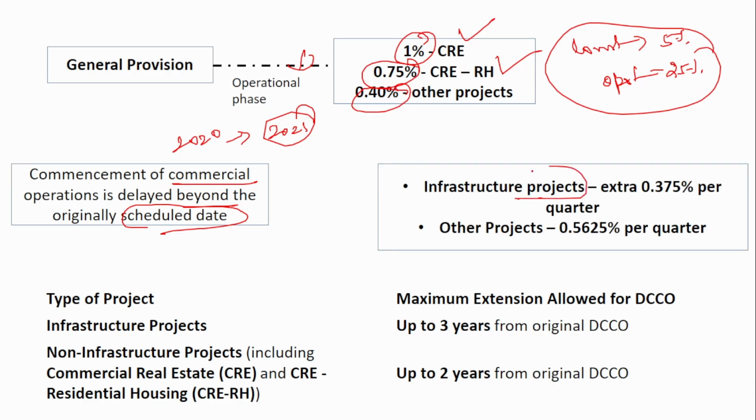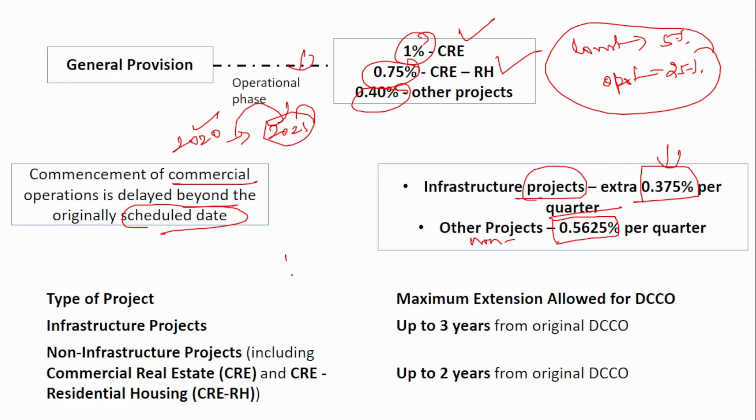So if it is an infrastructure project, it is an extra 0.375% per quarter. And in case of other, that is non-infrastructure projects, it is a little higher, that is 0.5625% per quarter. Remember this, it is very important. That is, you have promised the bank that you will start your operation by 2020, but this has been extended by 1 more year. So then per quarter, this is the extra provision. Apart from the already existing provision that we just discussed, this extra provision should also be made by the banks because there has been a delay in the start of the operation.